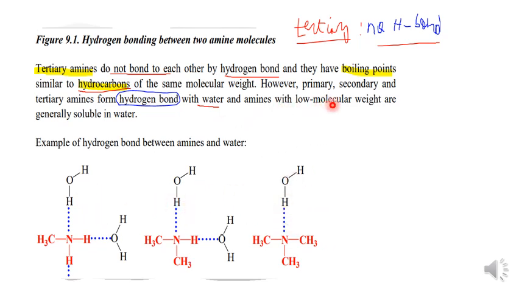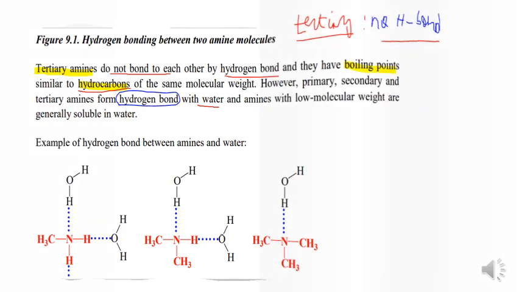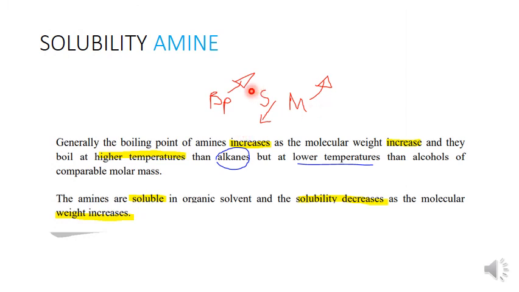With lower molecular weight, amines are generally soluble in water. About solubility, it is soluble. Solubility decreases as molecular mass increases, and boiling point increases. In general, the boiling point of amine increases as molecular weight increases; it is higher than alkane but lower than alcohol of comparable molecular mass. Amine is soluble in organic solvents, and solubility decreases as molecular mass increases. I think I have summarized it here.